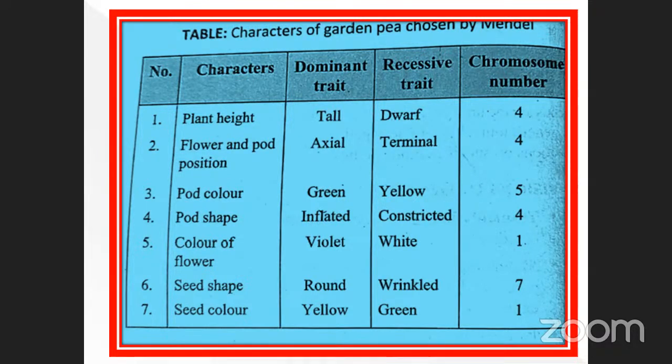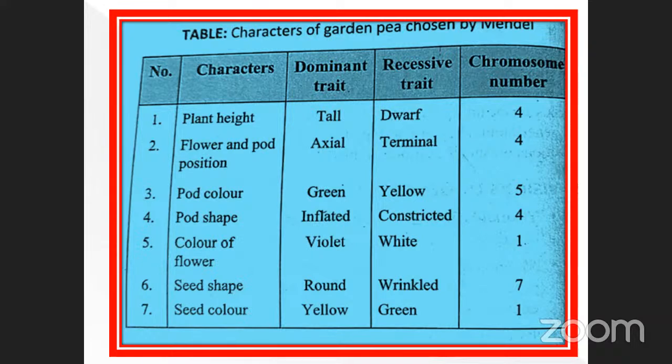Pod color, already we studied, green and yellow, 5. Pod shape, inflated and constricted, and 4. Color of the flower, violet and white. This is 1. When we discuss the color of the flower, how many chromosomes are present? Only 1 chromosome. Seed shape, round and wrinkled, 7. This is a very, very important one. 7 chromosomes are present in it. Seed shape, round and wrinkled, how many chromosome number is there? 7. And last but not least, the seed color, yellow and green. This is also 1.